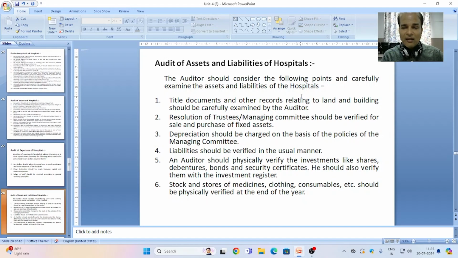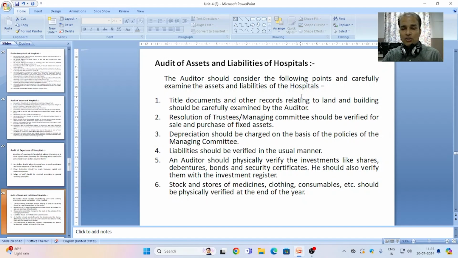Point 5, an auditor should physically verify the investments like shares, debentures, bonds, security certificates. He should also verify them with the investment register. Regarding the interest and the dividend on investment, he should also refer to the register.